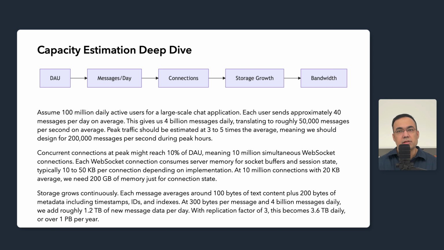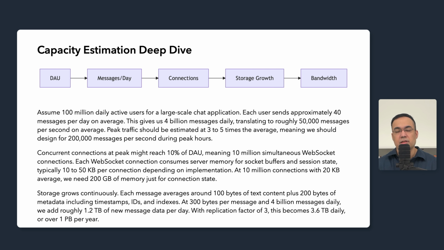Now, concurrent connections at peak might reach 10% of our daily active users. That's 10 million simultaneous WebSocket connections. Each WebSocket connection consumes server memory for socket buffers and session state. Depending on implementation, this ranges from 10 to 50 kilobytes per connection. At 10 million connections with a 20 kilobyte average, we need 200 GB of memory just for connection state. Not for messages, not for processing, just for holding the connections open.